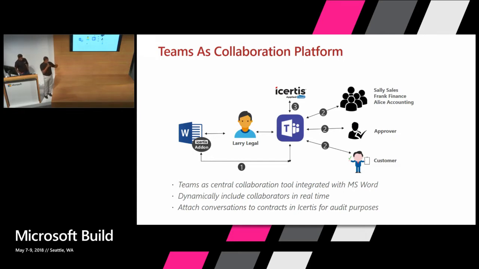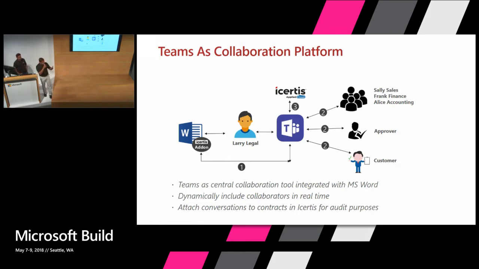So Larry can invite people like Frank from finance and ask a question, and you can use the team conversation to do the conversation in real time and make sure that everybody involved in the negotiation process is included. You can dynamically add new people as you go. And at the end, the card in Microsoft Teams has buttons where you can approve, reject, and things like that.